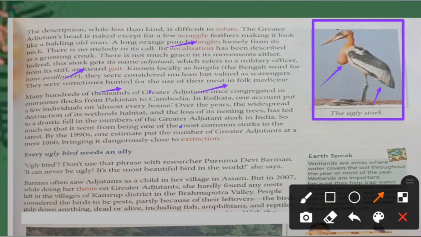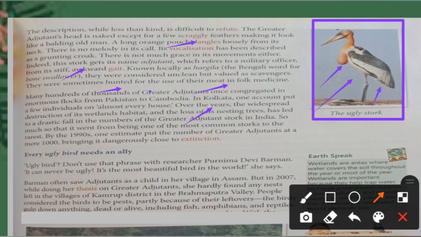But what happened within a few years? Now the population has increased, so people started to cut down the trees. In the beginning, they started to cut the trees wherever these kinds of birds were supposed to live. Suppose you don't have any house, then what will happen?